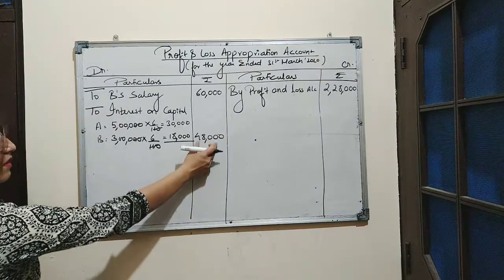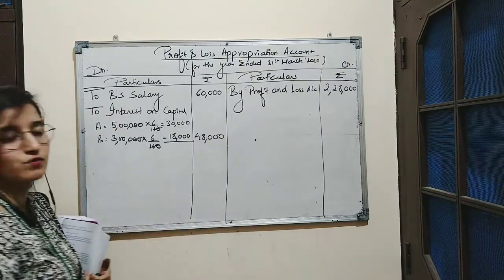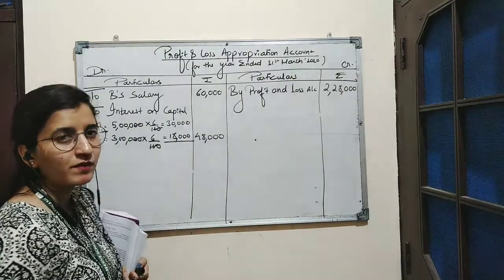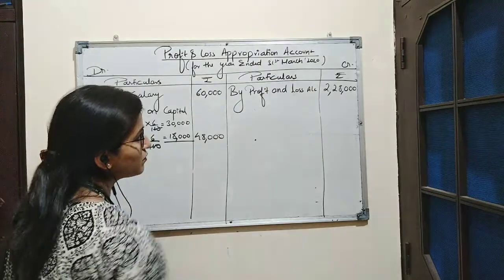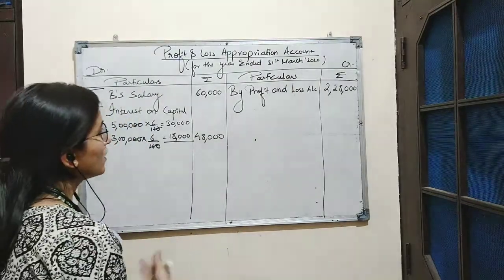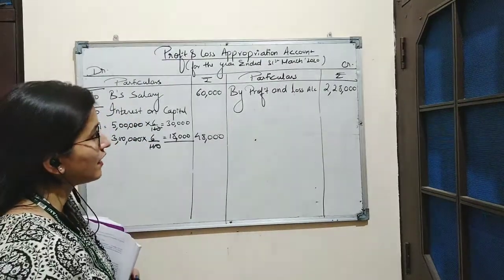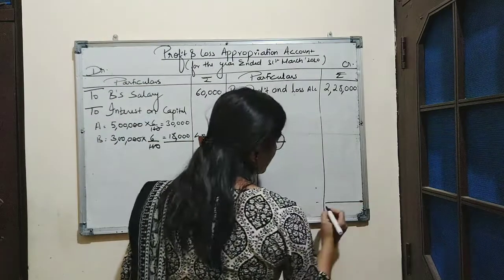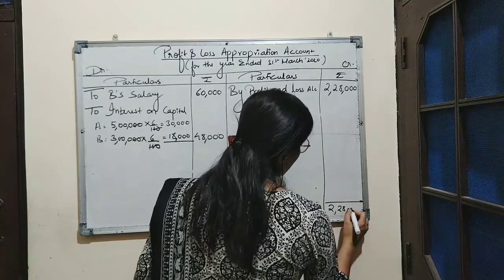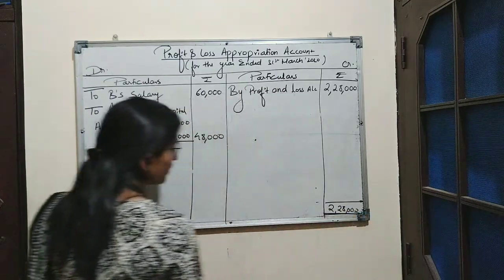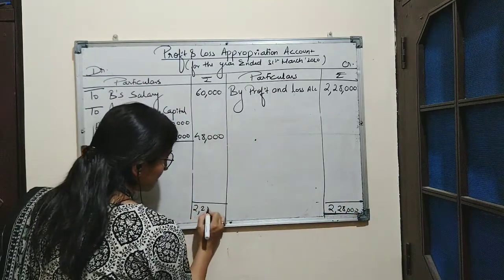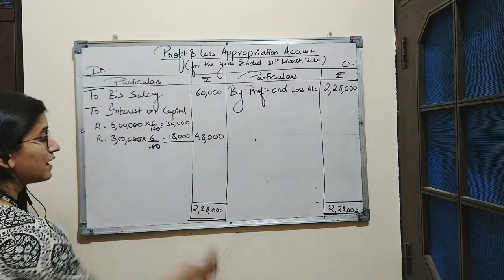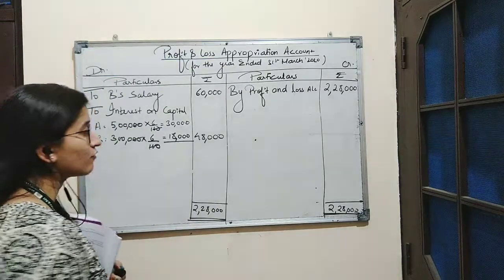So 48,000 is the amount of interest on capital paid by the firm to the partners. So there is no other expenses left to be paid by the firm and no other income to be received by the firm. So now we will see which side is having a greater value. As we can see here, credit side is having a greater value with the amount 2,28,000. We will record the same amount on debit side also, 2,28,000. So the remaining amount is considered as balancing figure.